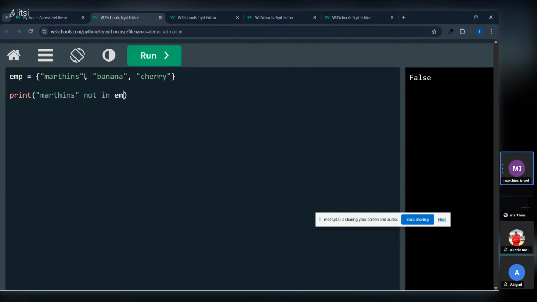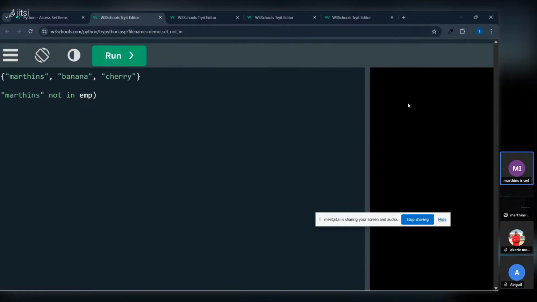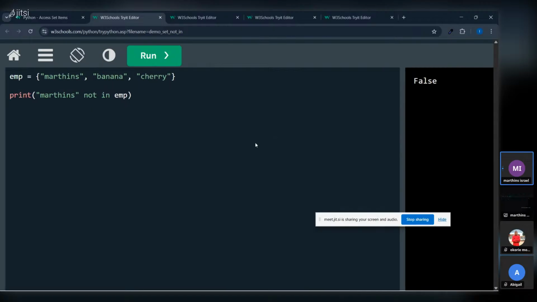So we are checking, is Martin's name in EMP? Is Martins an employee? So it will check now. You say false. So it's telling you not in employee. So it's a false statement. So you are saying not in employee. So it's a false.